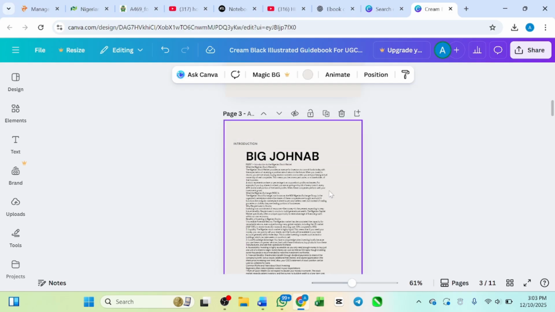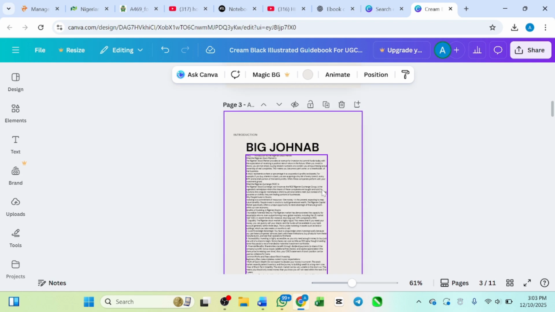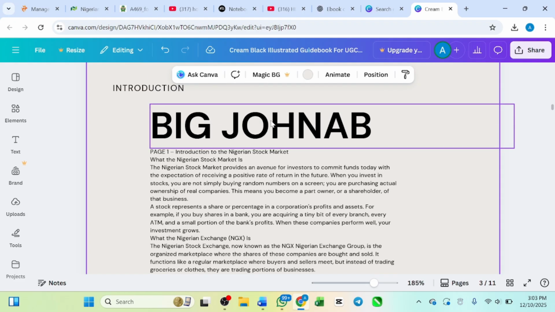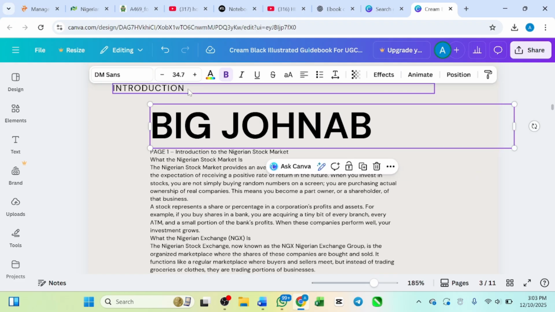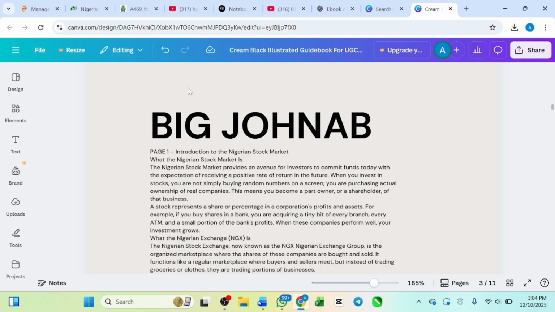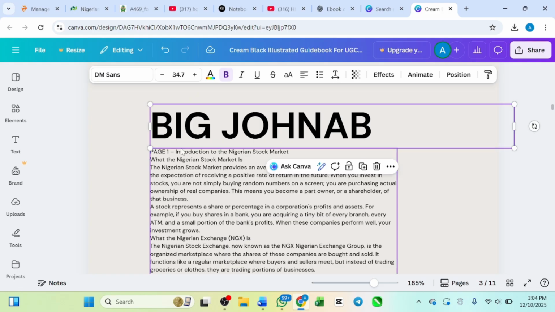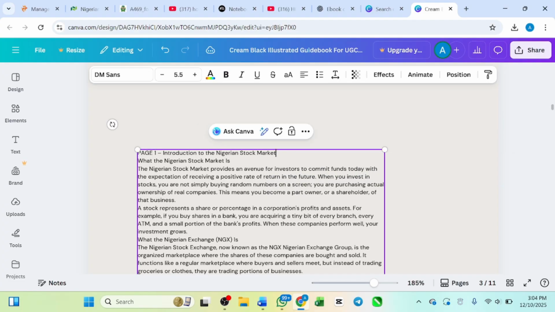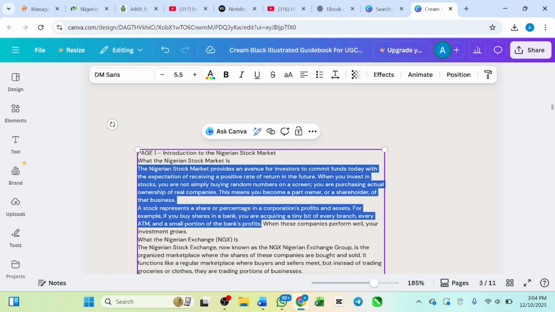Okay, and then the page one is ready. Let me zoom it so that you see. All right, you see how the thing goes. Page one, introduction to this particular place. This is not the introduction, I'm just doing it for example purposes. I can remove this part. This one should be your introduction. It shouldn't be my name. Let me correct it. You can just adjust it to fit very well.